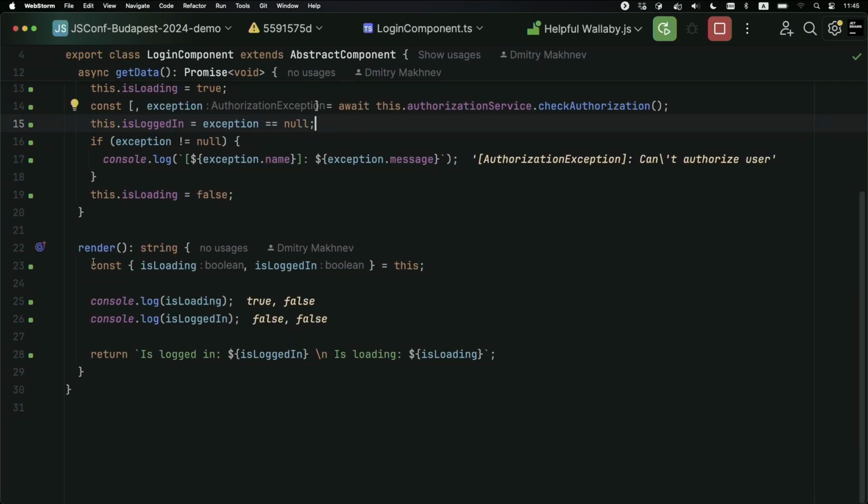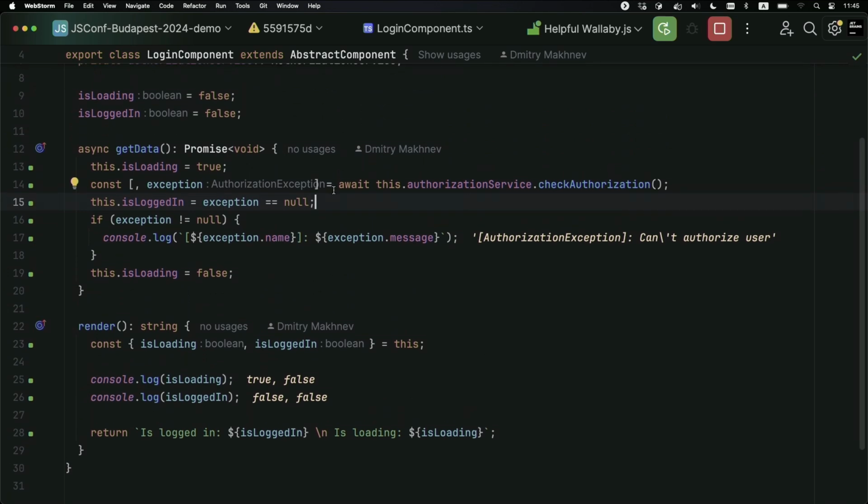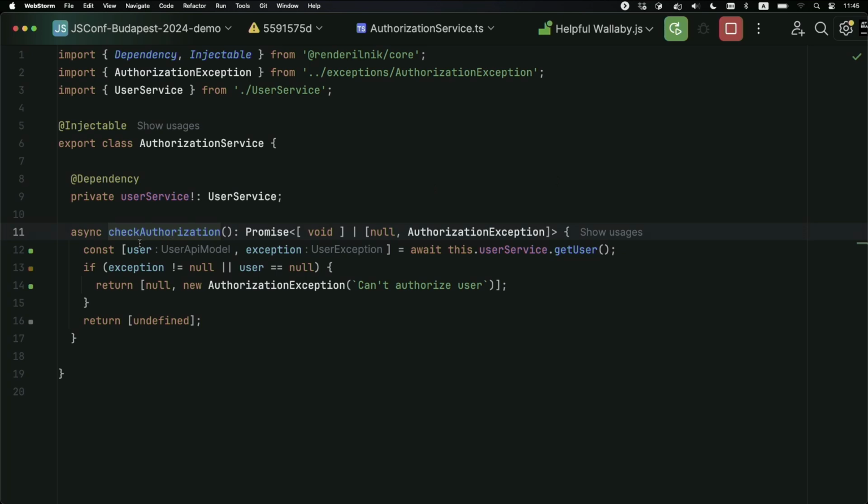All right, render is okay. States are still correct, and it looks a bit better, right? Yeah, I think so. Our method still has a great signature with exception, and we have great type inference here, so all is correct. Okay. When we're working with user service, it's the same.